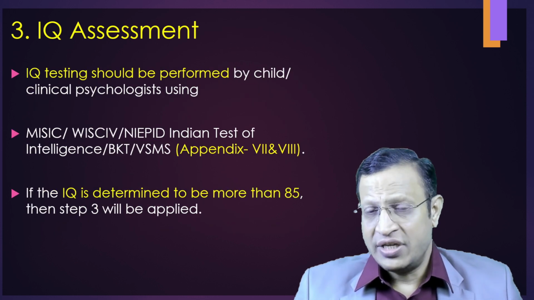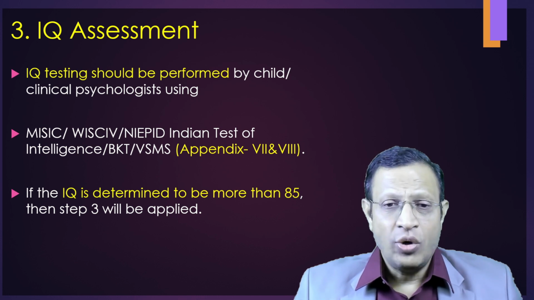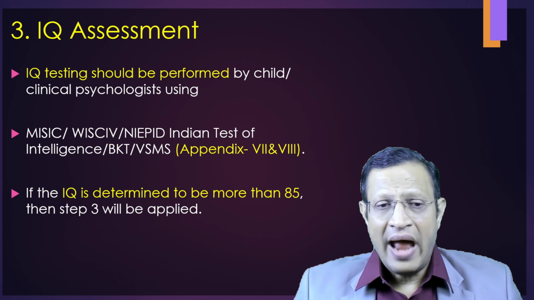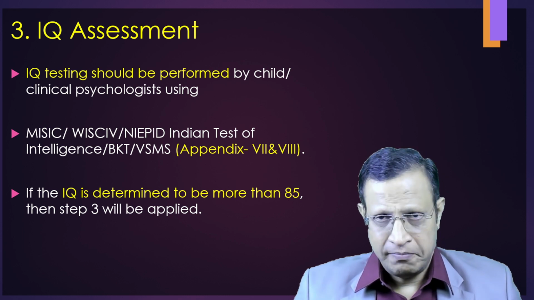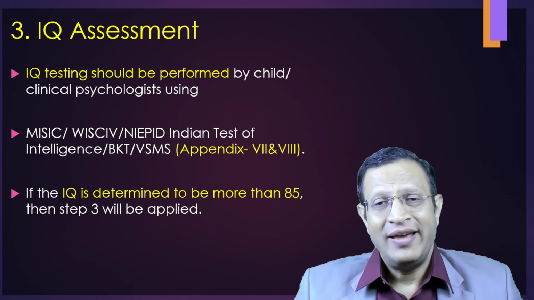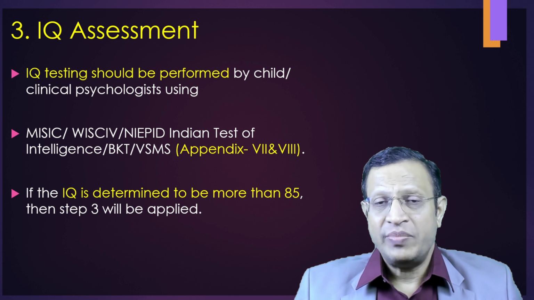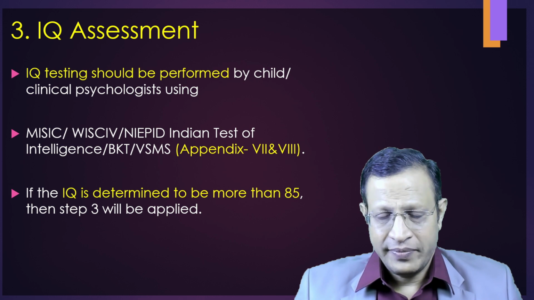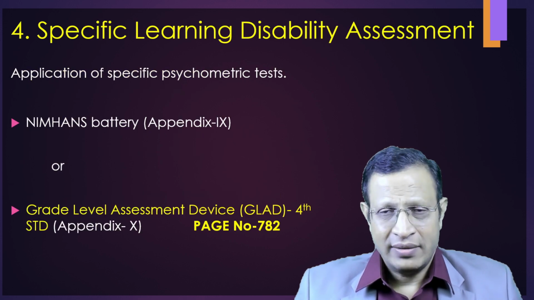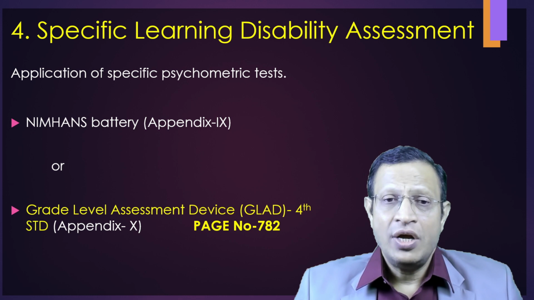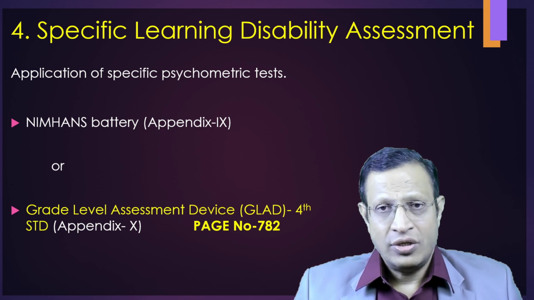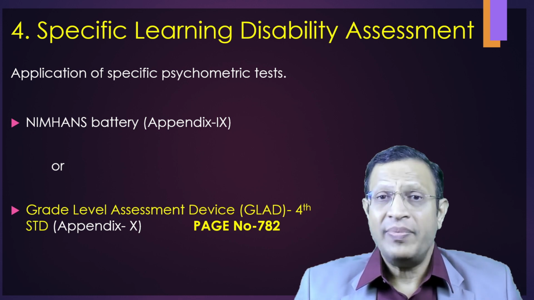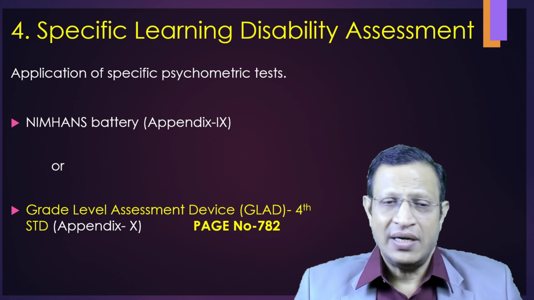If there are no physical problems or mental health issues, IQ assessment has to be done, using the list which has been given, and if the IQ is more than 85, then only the SLD assessment has to be considered. If the child scores less than 85, then the assessment will be with regard to mental retardation, that is, intellectual disability, not SLD. If the child scores more than 85, then the child has to be referred to a psychiatrist, or to the child psychologist or maybe a rehabilitation psychologist for the assessment of SLD.